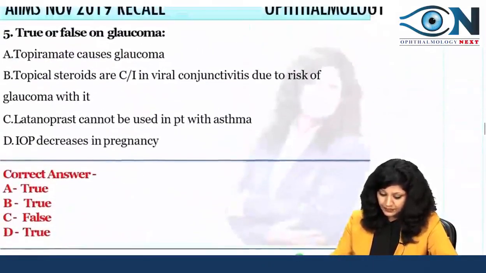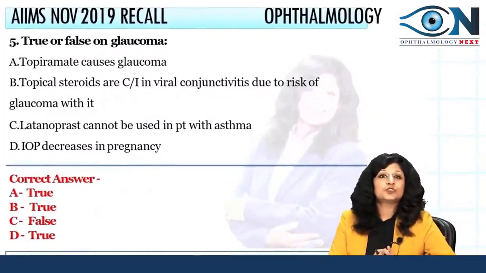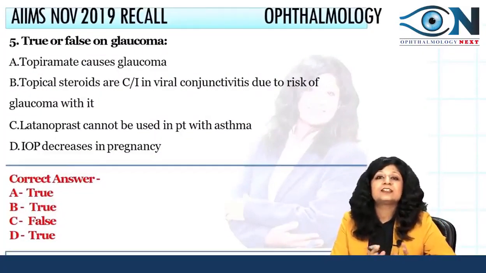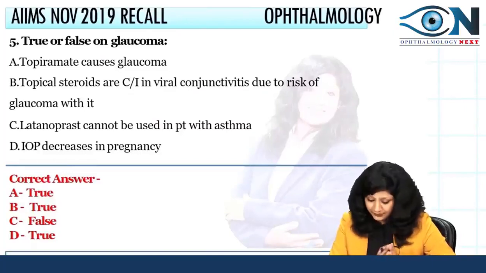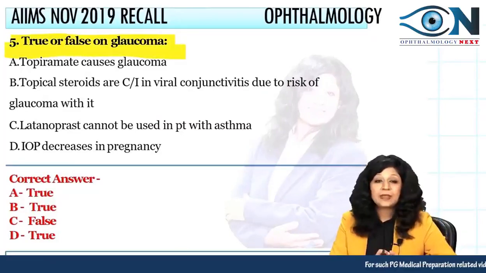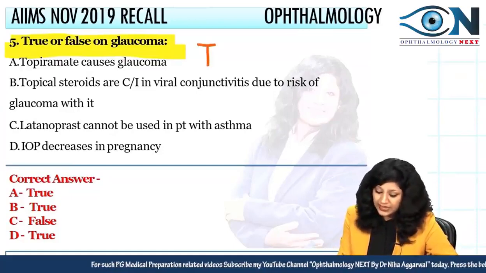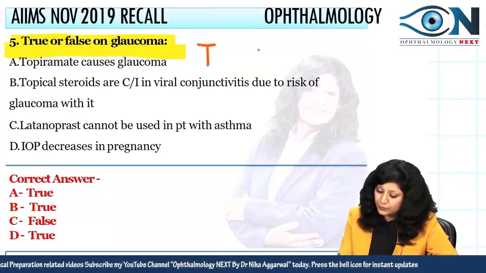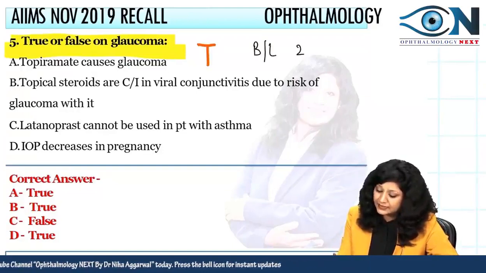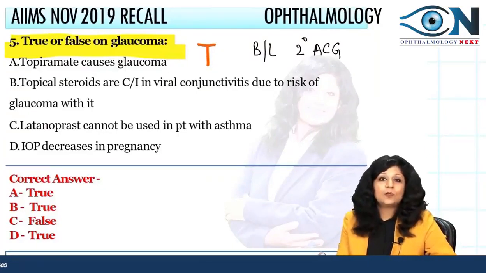Okay. Now coming to the next question. This is a very good question, and also it is a recent pattern type of question that was asked in AIIMS. Okay. Now here they are saying true and false on glaucoma. The first thing is topiramate causes glaucoma. Yes, this is true. Topiramate can cause glaucoma. Which type of glaucoma? It is bilateral secondary angle closure glaucoma. Now how it causes glaucoma, what are the other ocular complications, we will be discussing this.